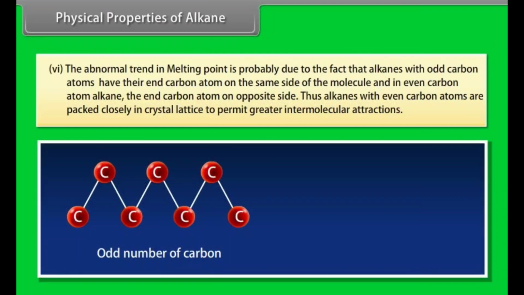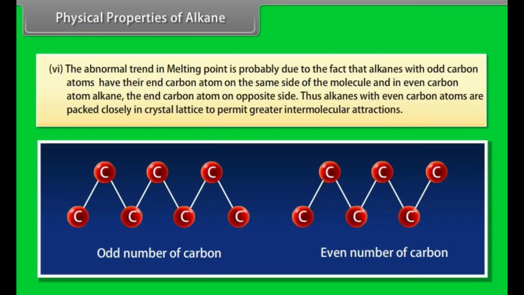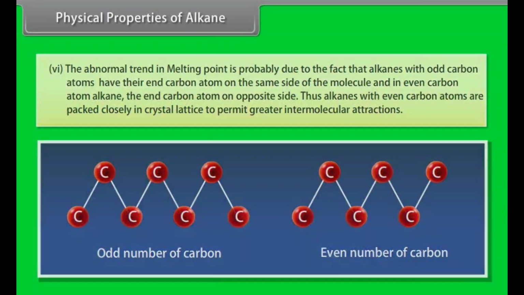The abnormal trend in melting point is probably due to the fact that in alkanes with odd carbon atoms, the end carbon atoms are on the same side of the molecule, and in even carbon alkanes, the end carbon atoms are on opposite sides. Thus, alkanes with even carbon atoms are packed closely in the crystal lattice to permit greater intermolecular attractions.